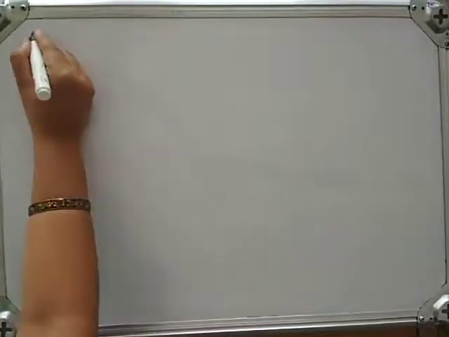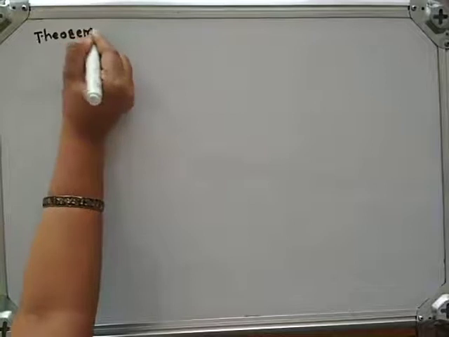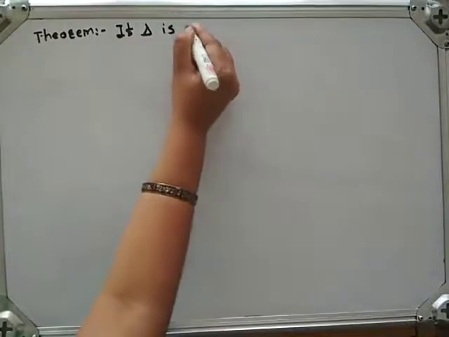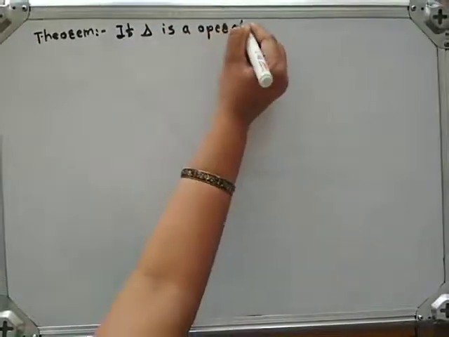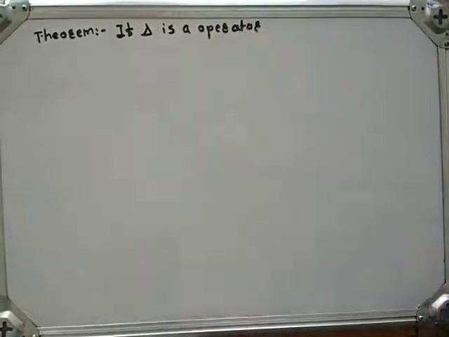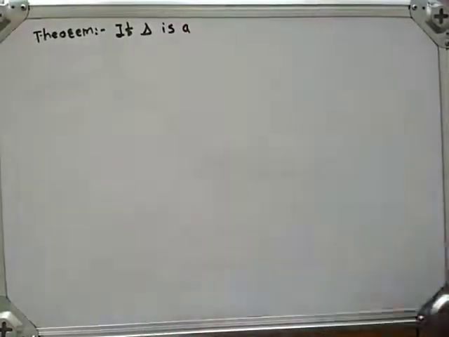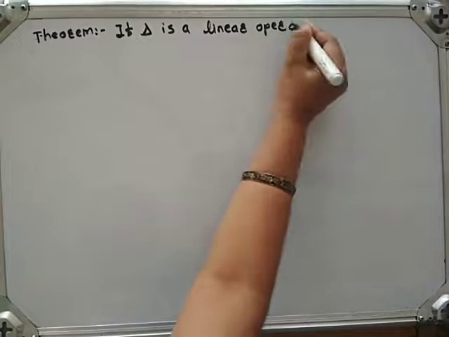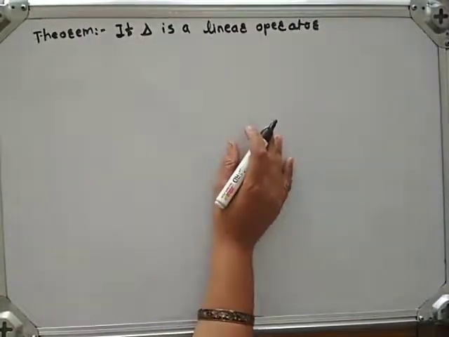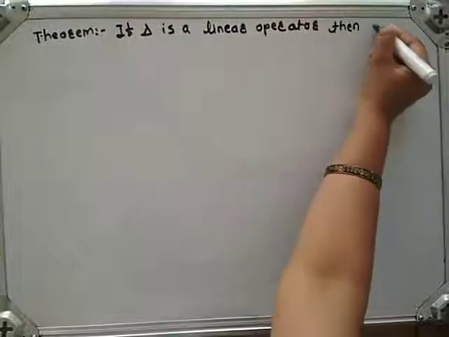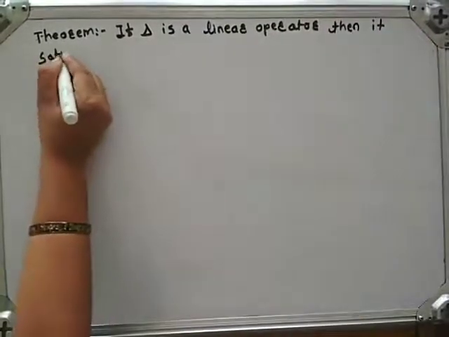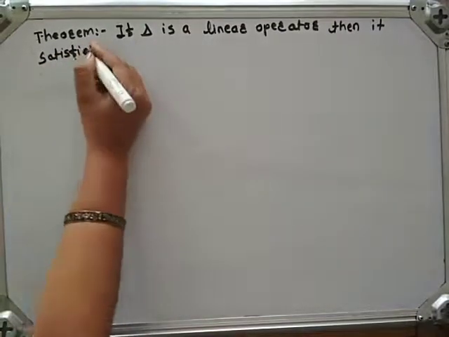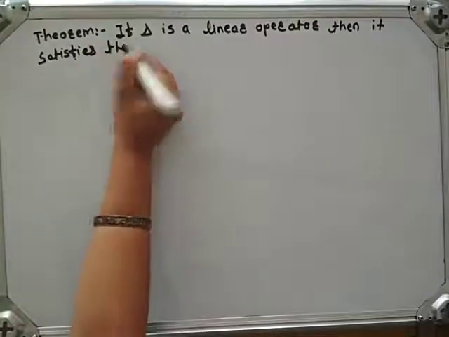Let us write down one theorem. Theorem statement: if delta is a linear operator, then it satisfies the following axioms.